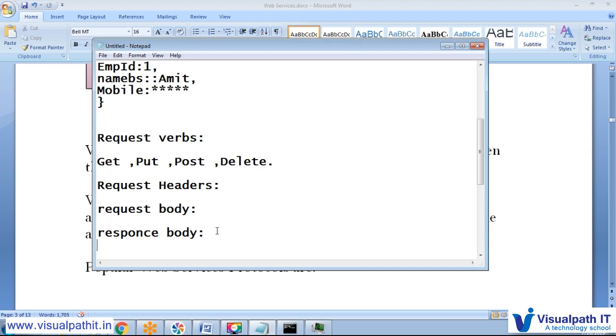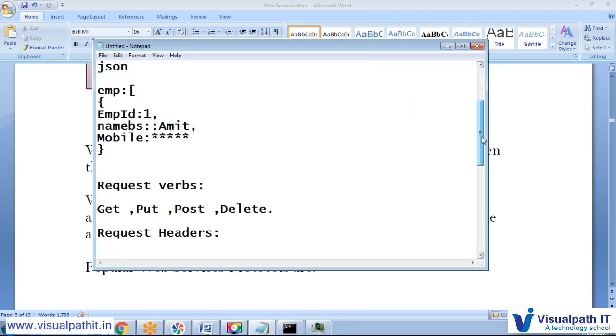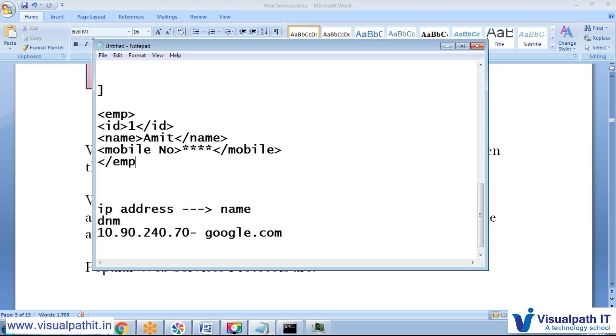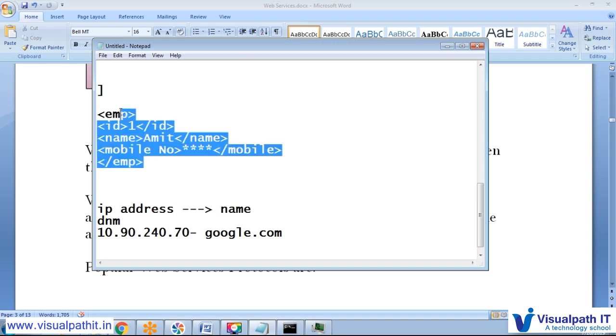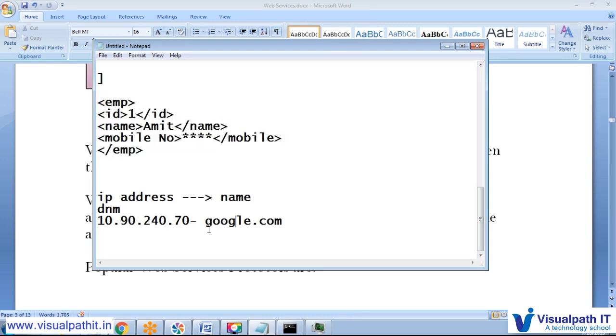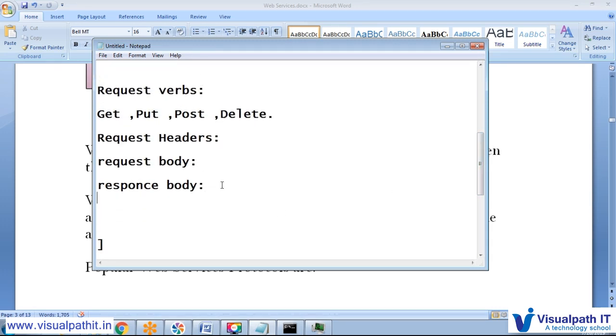What exactly does response body mean? Using the same example, if we have this and we would like to do a GET here, we would like to generate some XML and send that XML back. This will come into the response body.